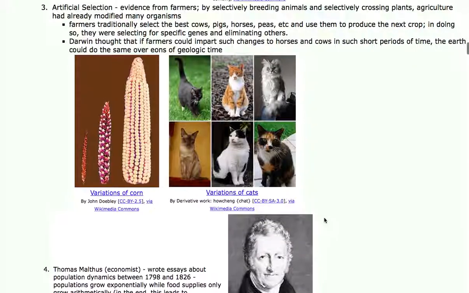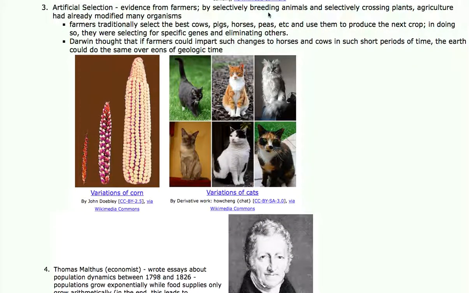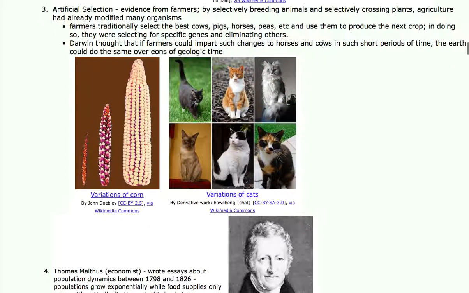Darwin also had evidence of artificial selection from farmers. He knew that farmers routinely selected breeding animals and selectively crossed plants and produced better crop varieties in doing so. And they've been doing this to cows, pigs, horses, and peas and everything else for hundreds, if not thousands of years, and as a result had produced many different varieties of these agricultural products. Darwin figured that, if farmers could do this to species over fairly short, human-lifetime periods of time, then why couldn't nature change species over very long periods of time?